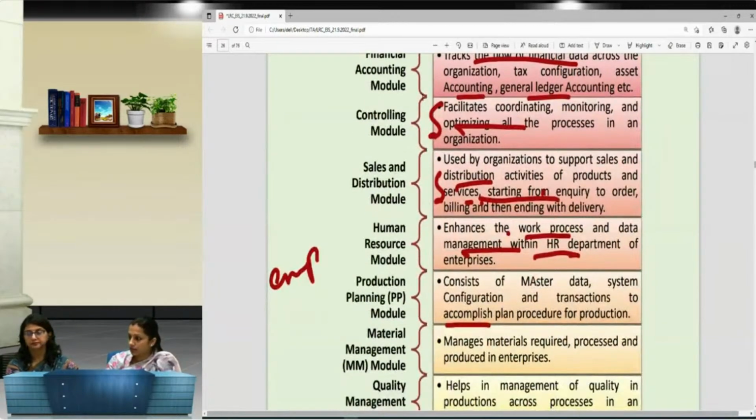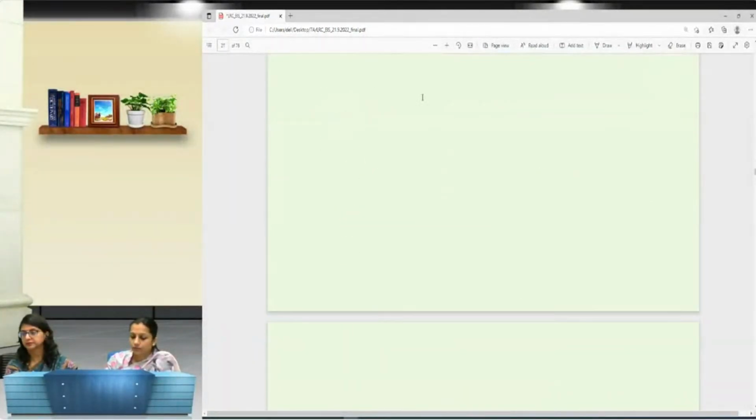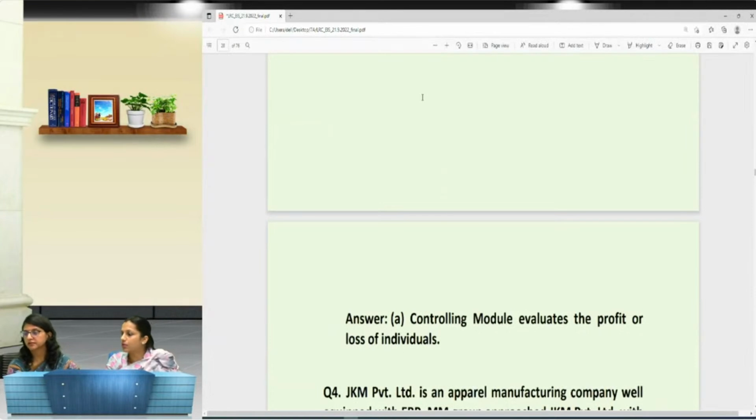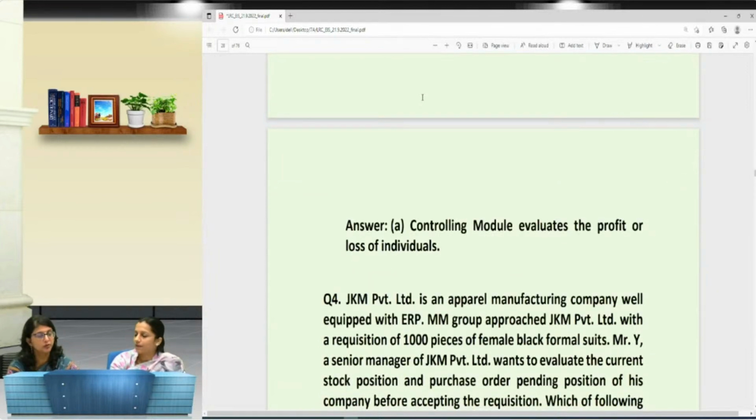The answer is A. Mr. Krishna, Harish, and Mr. Ajay have all given the correct answer. Akriti, I hope now you've understood why the answer B is not correct. The controlling module is not to evaluate profit or loss, whereas it is only to monitor and coordinate all the various activities within the organization.